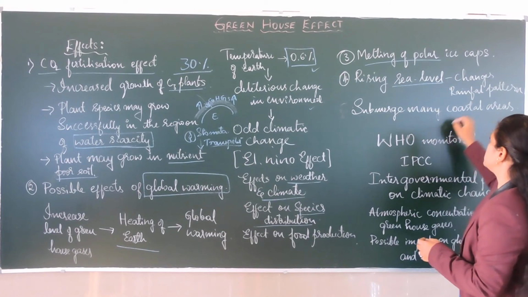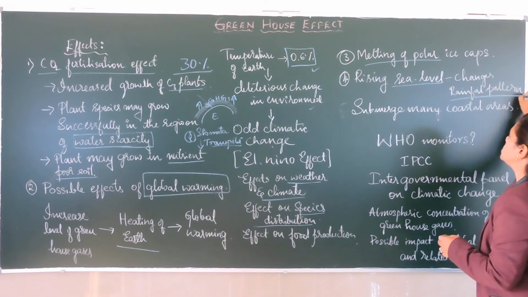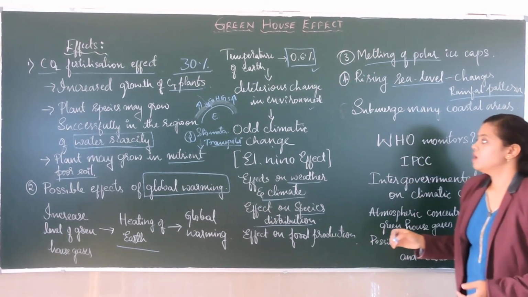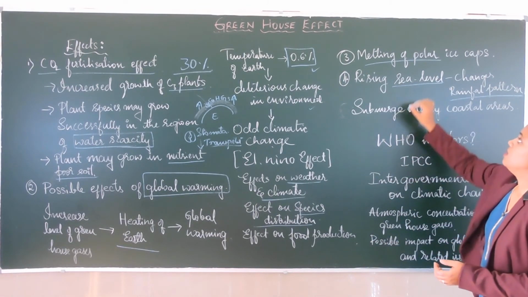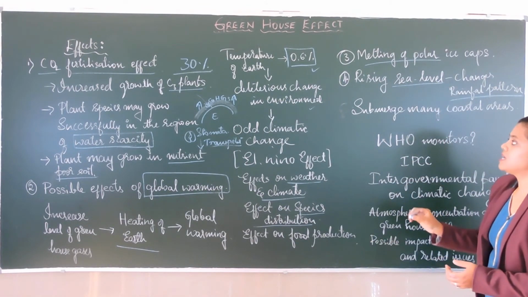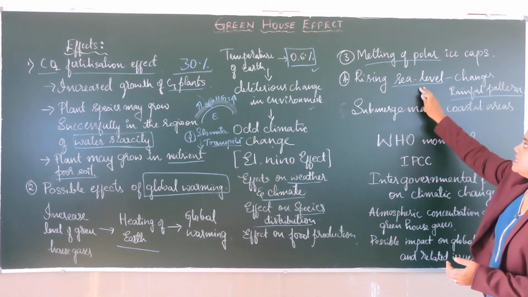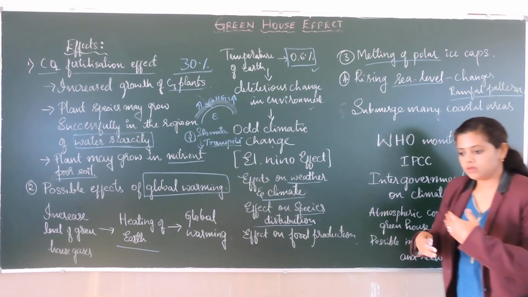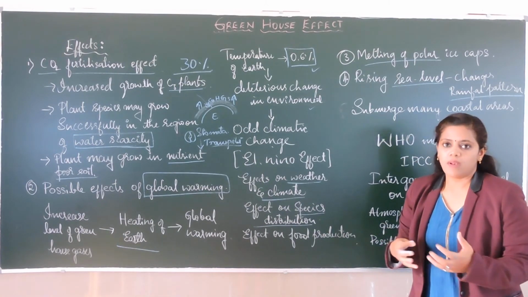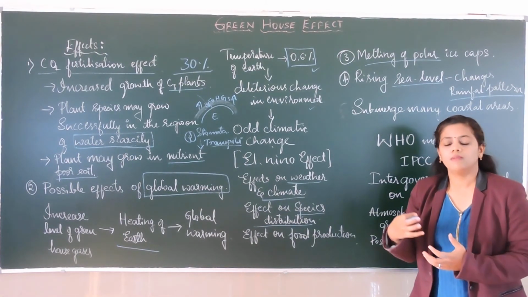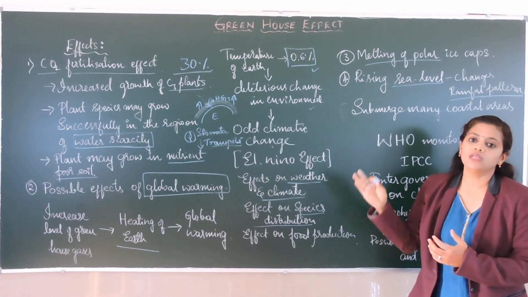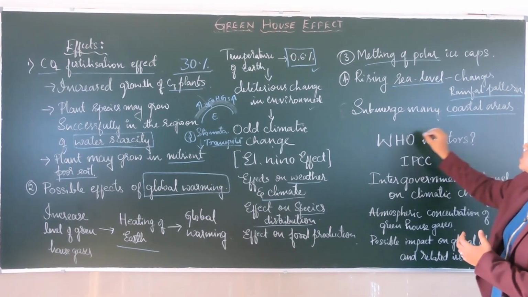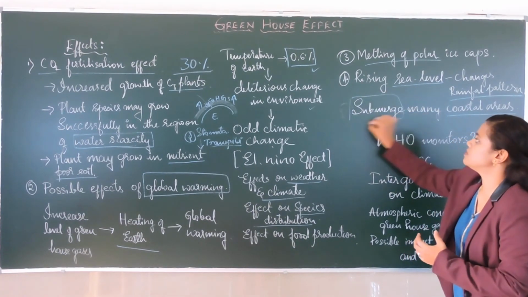There will be a change in the pattern of rainfall. The plants, animals or human beings living near the seashore, in coastal areas, will be submerged.